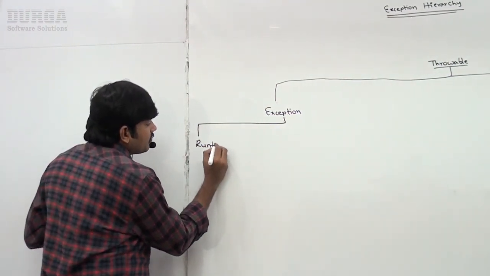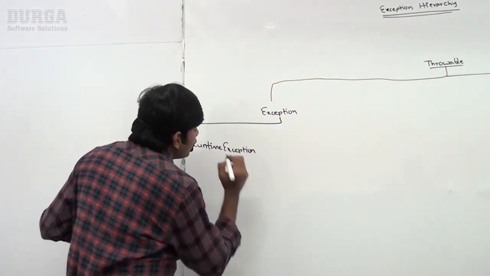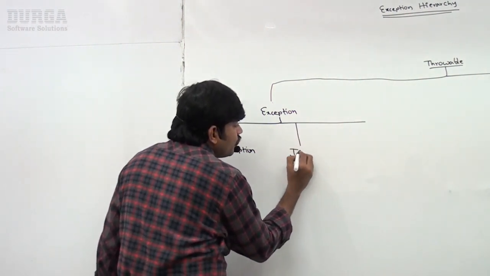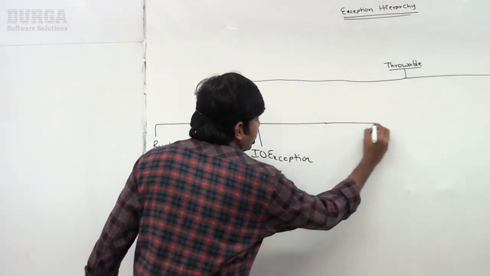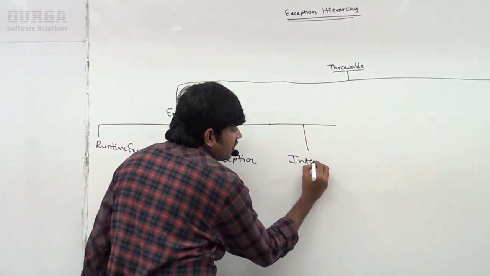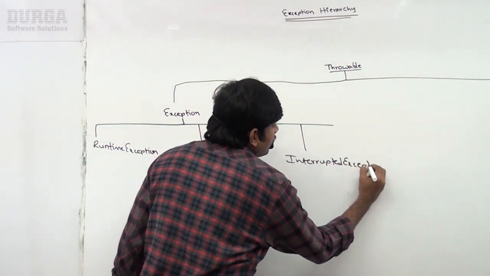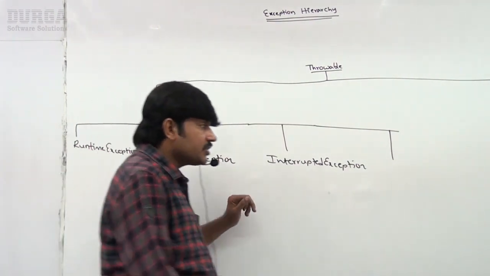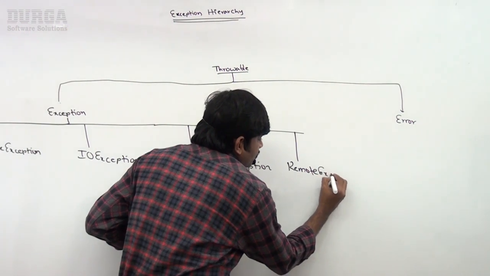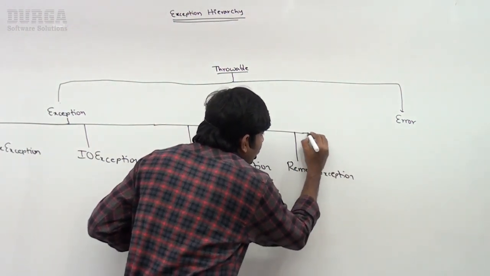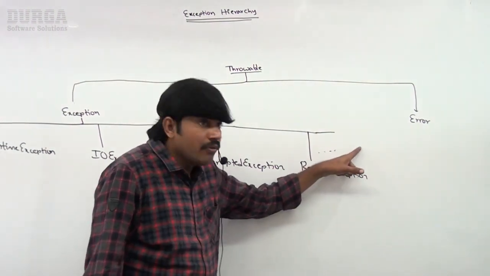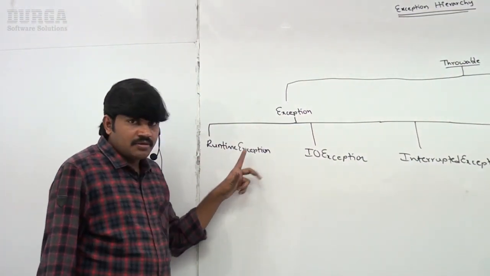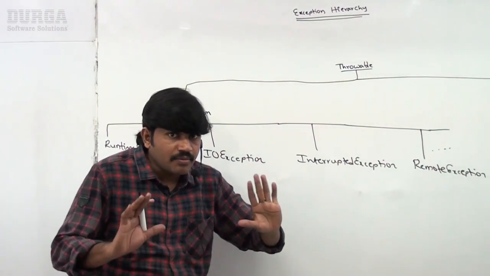Now, under Exception, there are several child classes: RuntimeException, IOException, and InterruptedException, which is very important in multi-threading. Next, RemoteException, and there are several more child classes like ServletException and SQLException. So under Exception there are multiple child classes.